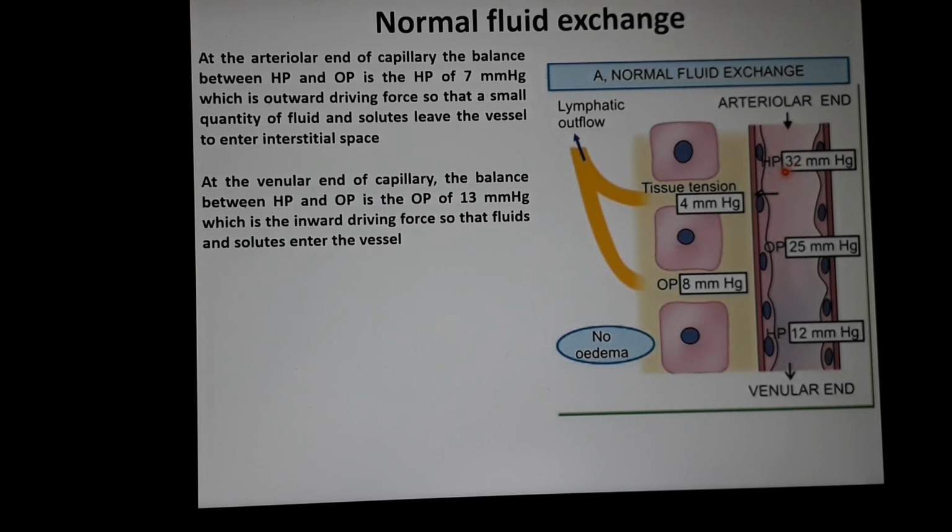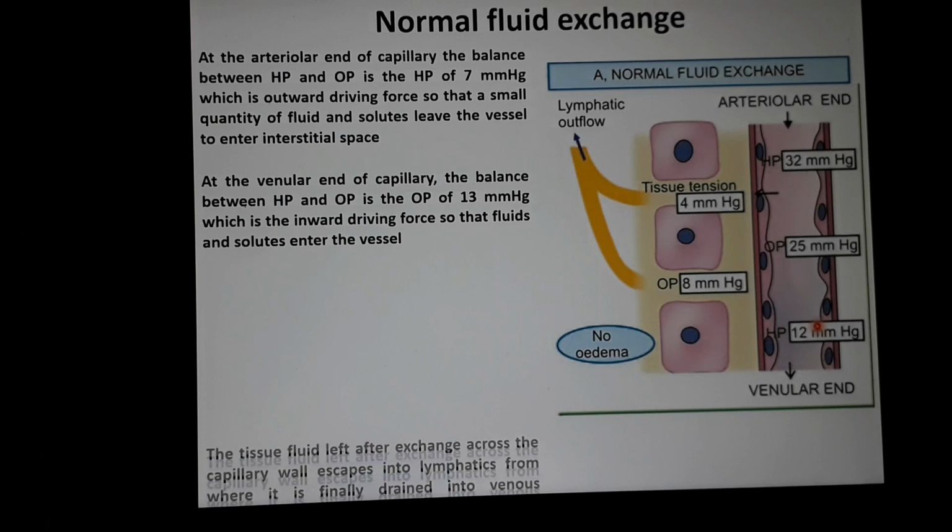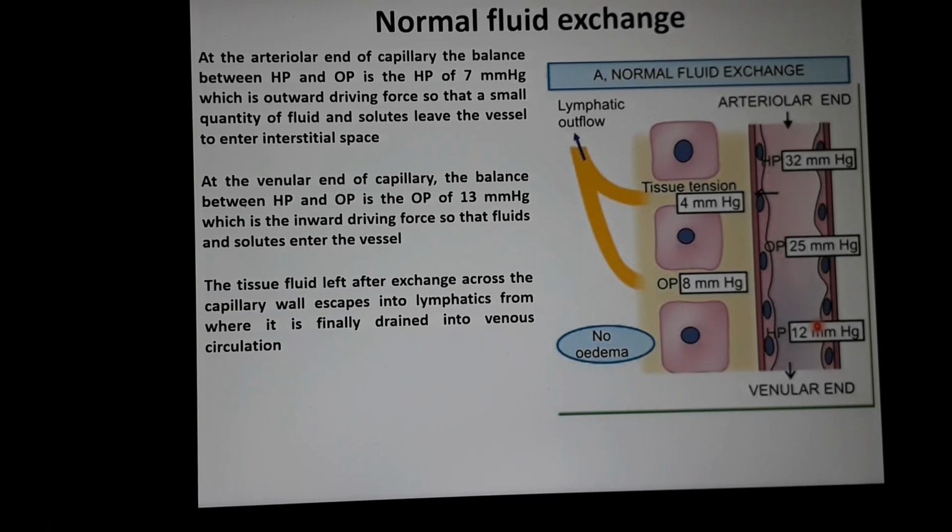So at the arterial end, the effective pressure is the hydrostatic pressure, and at the venular end, the effective pressure is the osmotic pressure. So at the arterial end, the fluid and nutrition come out, and at the venular end, the fluids and metabolic waste products go in. Now there is some tissue fluid left after this normal exchange, which escapes across the capillary wall into lymphatics, and from lymphatics they finally drain into venous circulation.